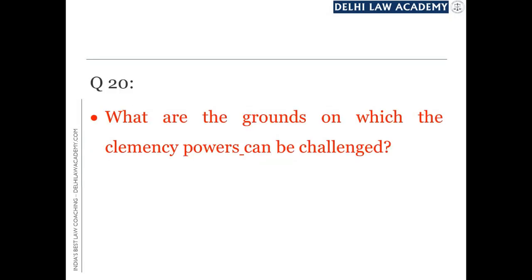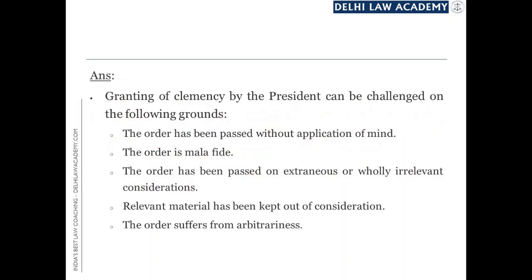Next question. What are the grounds on which clemency power can be challenged? Once we say that judicial review is possible, once we say that judicial review is permissible, then we also need to know what are the grounds on which such judicial review can be made. And these are the grounds. Granting of clemency by the President can be challenged in the High Court and Supreme Court on the following grounds. These are the 5 grounds.